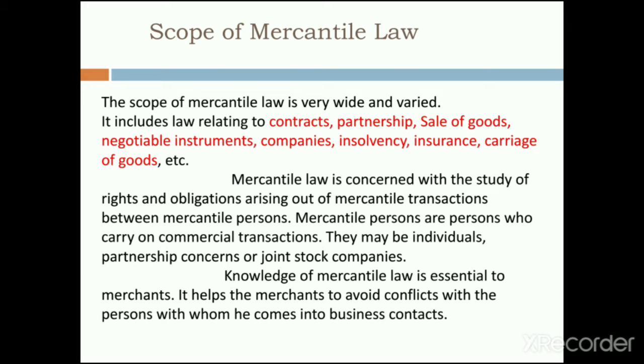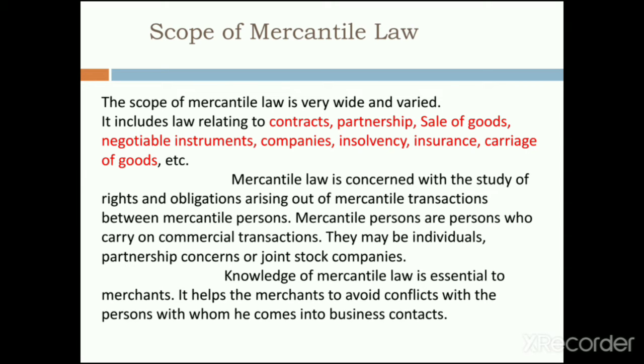Many a time, when traders, manufacturers or merchants come into conflicts and the conflict goes to court, in whose favor the decision will be given is very important. The decision will not be given just by looking at someone's documents, money or power. No, the decision will be given by looking at law. When you know about mercantile law, the decision will be given in that particular favor.